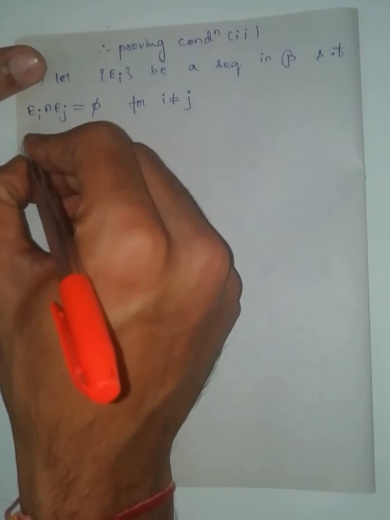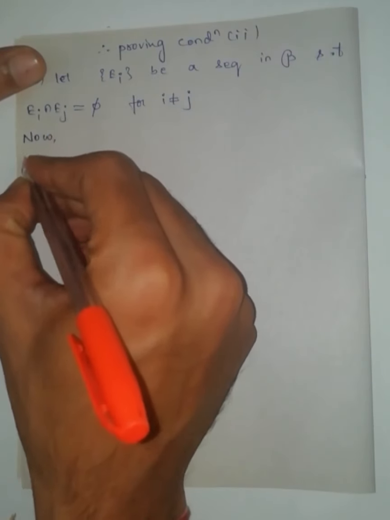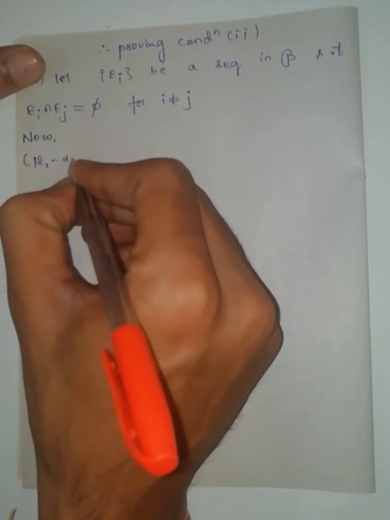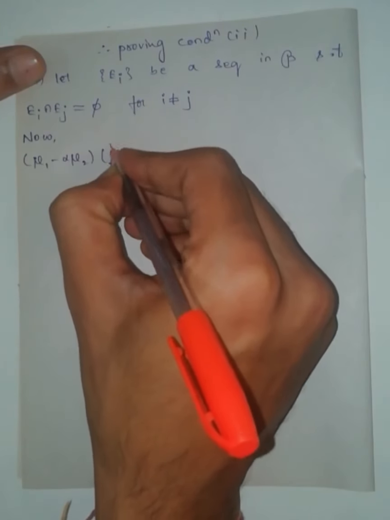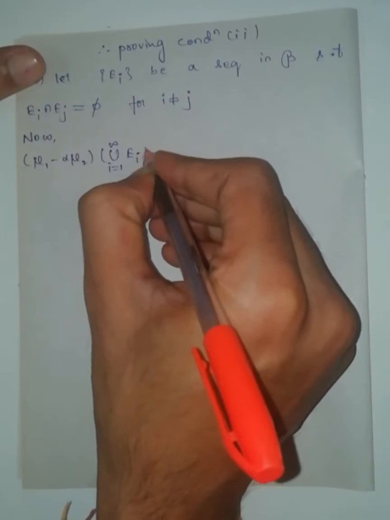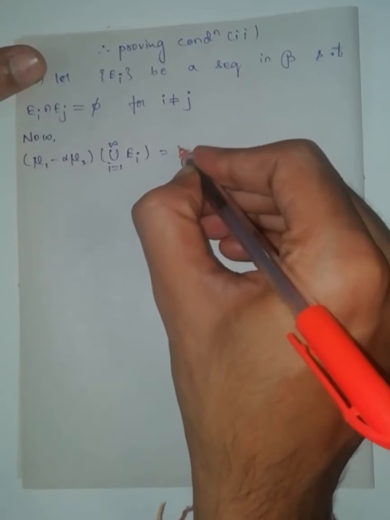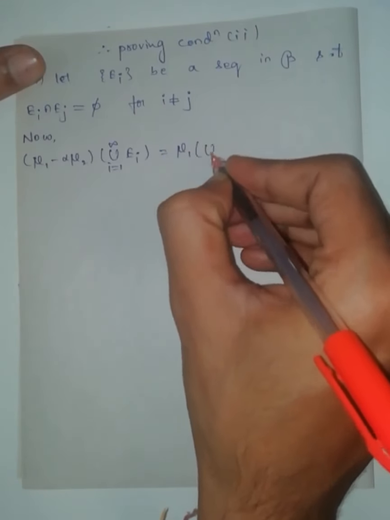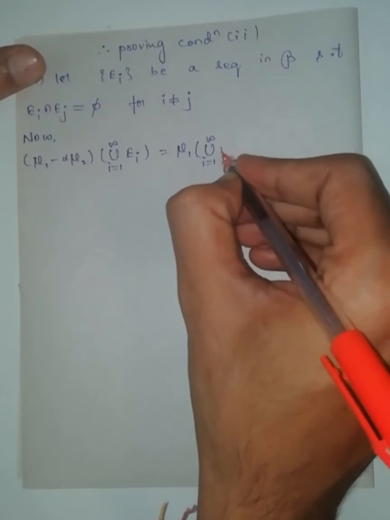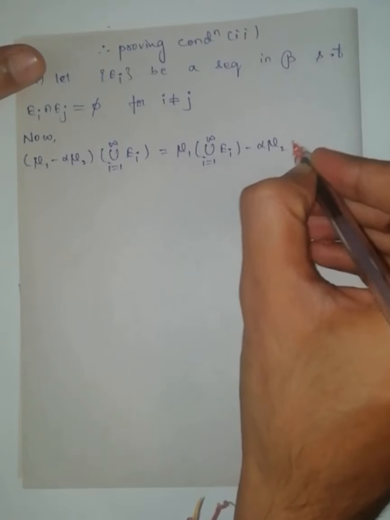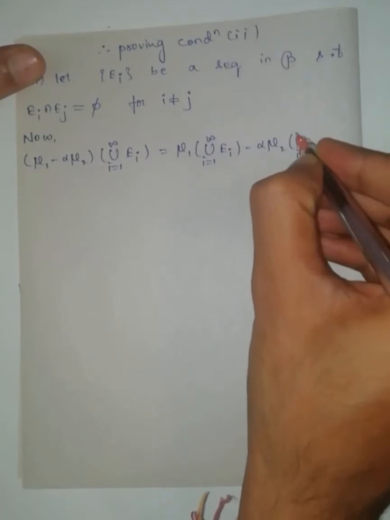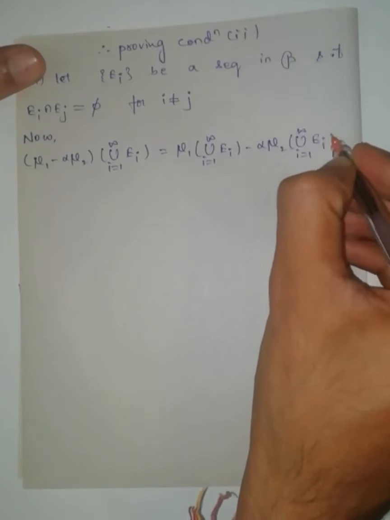Now mu1 minus alpha mu2 of the union i equal to 1 to infinity Ei can be written as mu1 of the union i equal to 1 to infinity Ei minus alpha mu2 of the union i equal to 1 to infinity Ei.